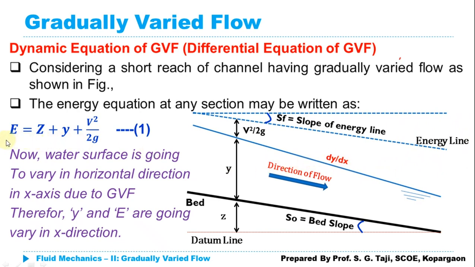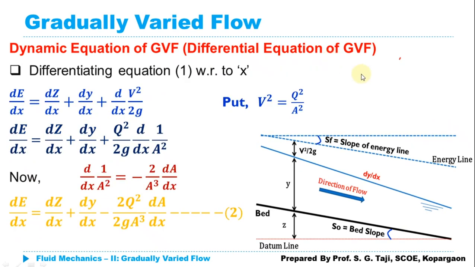So I can simply differentiate this equation with respect to x to get the proper analysis of the gradually varied flow, to derive the differential equation for the gradually varied flow. So I am simply going to differentiate equation 1 with respect to x.